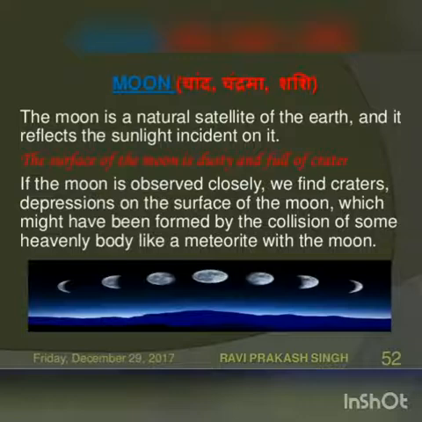So the moon is the brightest object in the night sky. Okay, so have you seen the moon, children? So do you find the moon in the same shape on all the days, throughout the month? No. So you will be observing the shape of the moon will be changing day by day. Why does it happen so? For that we study the topic called phases of moon.